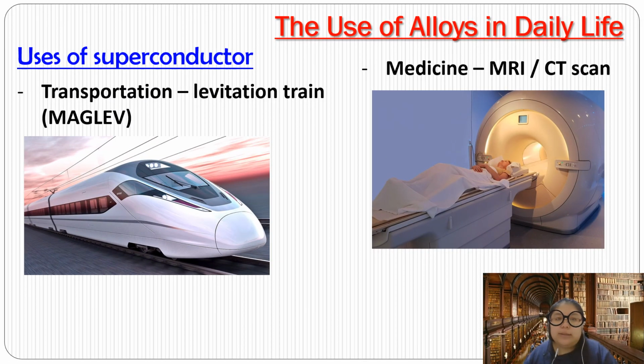So let's see the uses of the superconductor. First one should be transportation. The levitation train, maglev, the bullet train. Another one, we use the alloy superconductor also in the MRI scan, or you can say the CT scan.